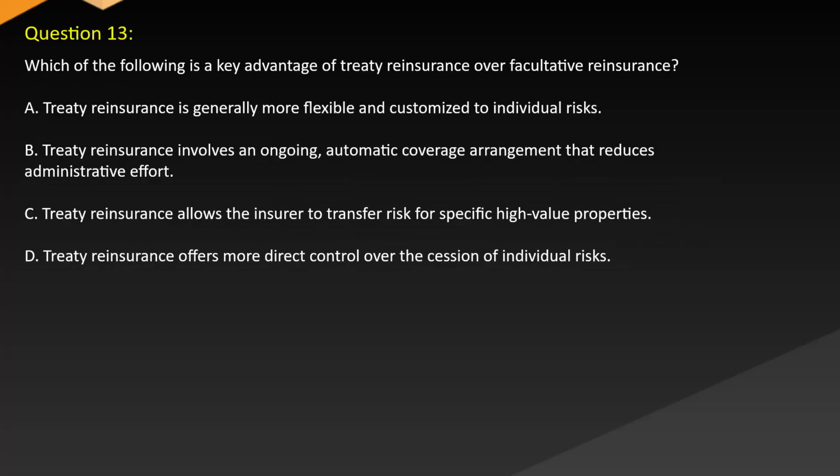Question 13. Which of the following is a key advantage of treaty reinsurance over facultative reinsurance? A. Treaty reinsurance is generally more flexible and customized to individual risks. B. Treaty reinsurance involves an ongoing automatic coverage arrangement that reduces administrative effort. C. Treaty reinsurance allows the insurer to transfer risk for specific high-value properties. D. Treaty reinsurance offers more direct control over the cession of individual risks.